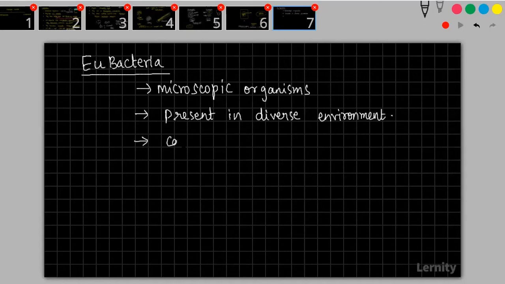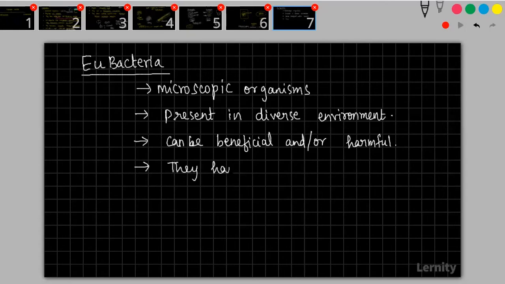They can be beneficial and harmful. They have two coverings.